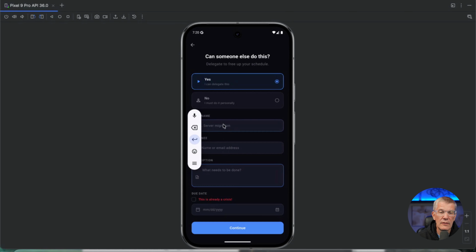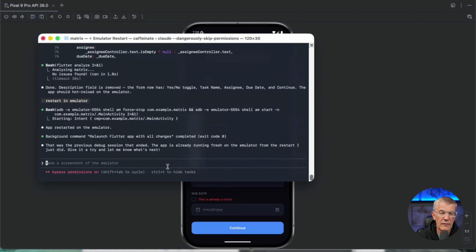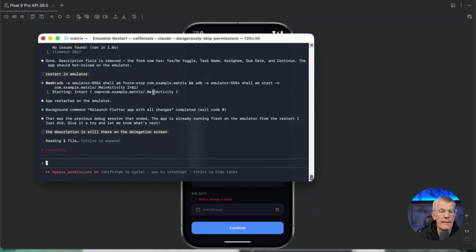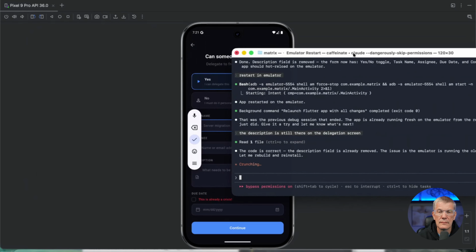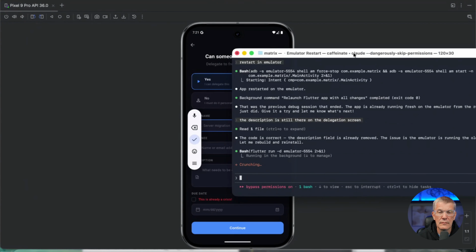Okay, so the description's still there on the delegation screen. So I didn't give it very good instructions, but let's see if it can figure that out. All right. Oh, okay.